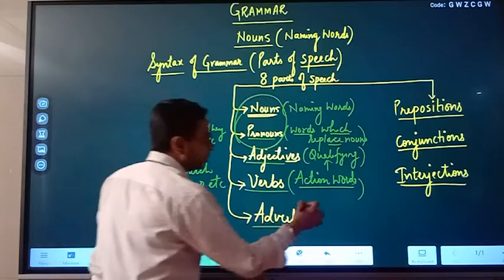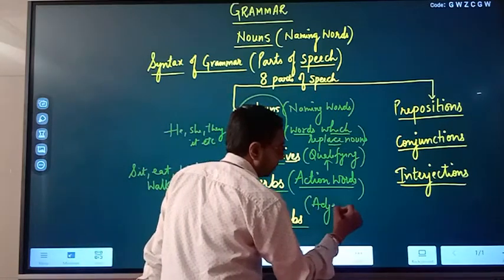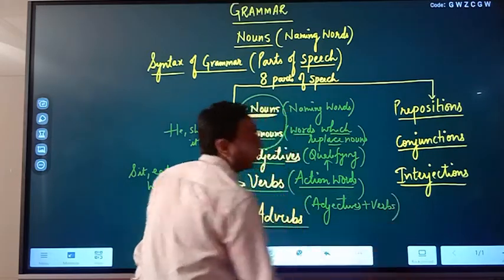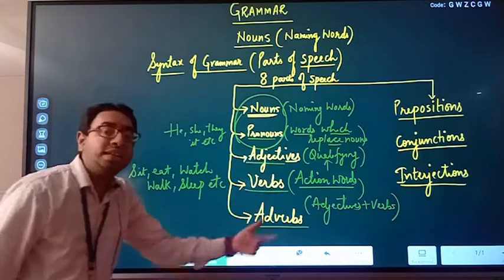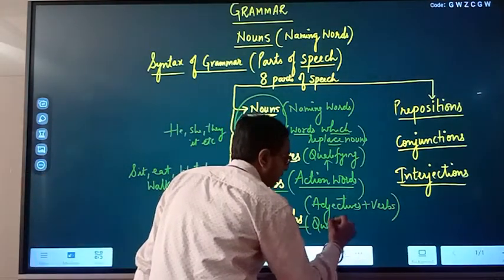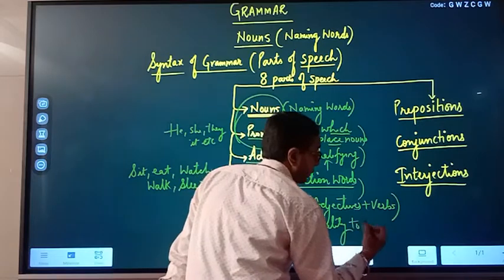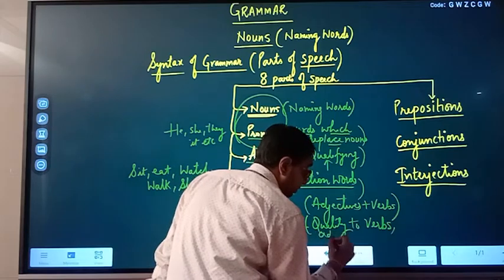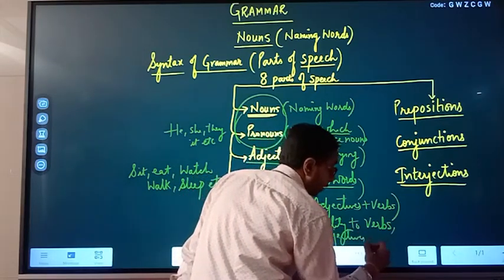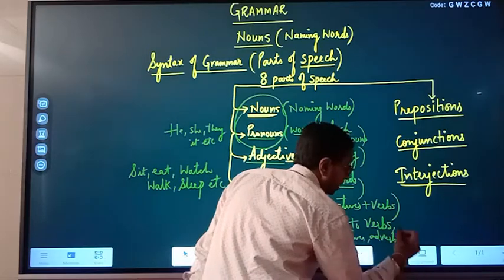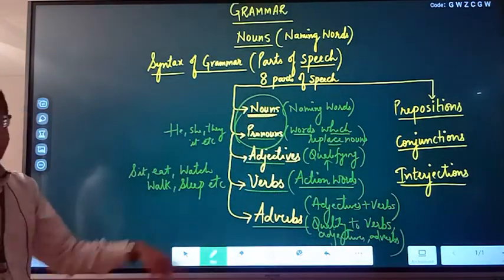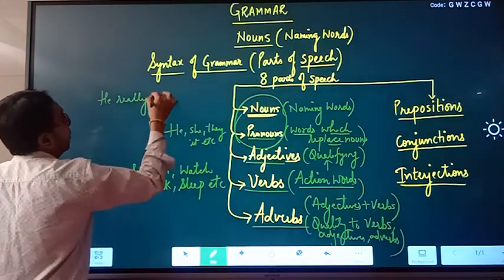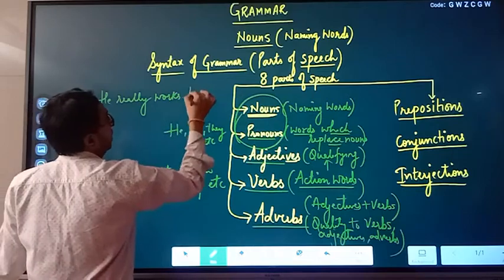Adverbs. Basically, adverbs means adjectives plus verbs. That is why it is known as adverb, which adds quality. Quality to what? Of course, verbs, even adjectives, and sometimes adverbs themselves. That is what is known as adverbs. For example, he really works hard.